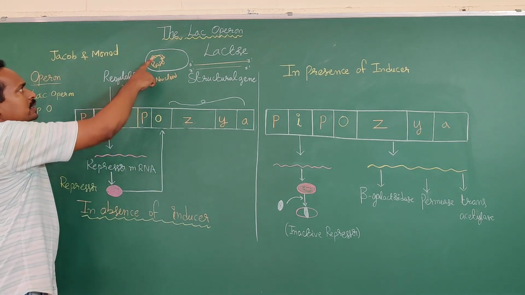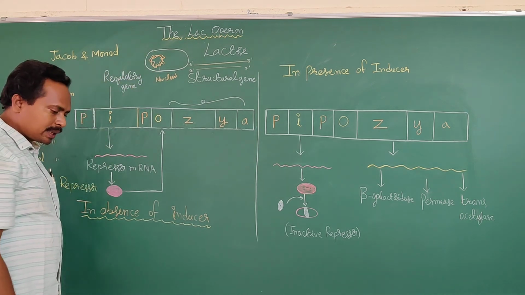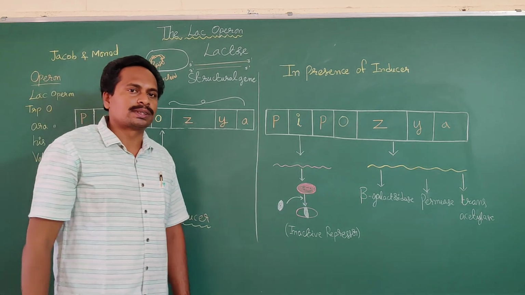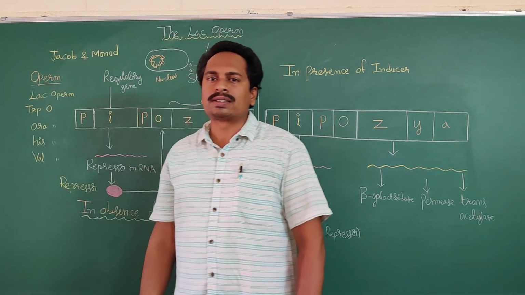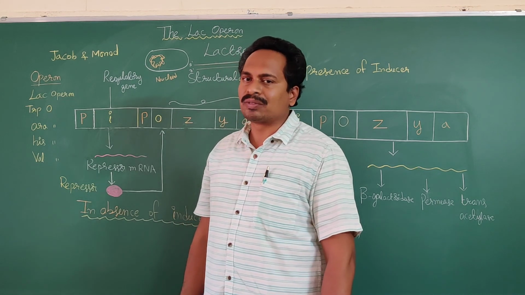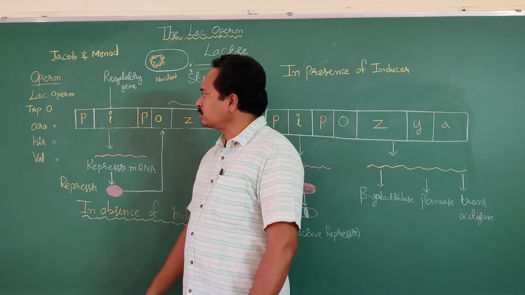The Lac-Operon concept was proposed by the scientists Jacob and Monod. That's important from both subjective and objective points of view. Who proposed the Lac-Operon concept? The Lac-Operon concept was proposed by Jacob and Monod. Okay?